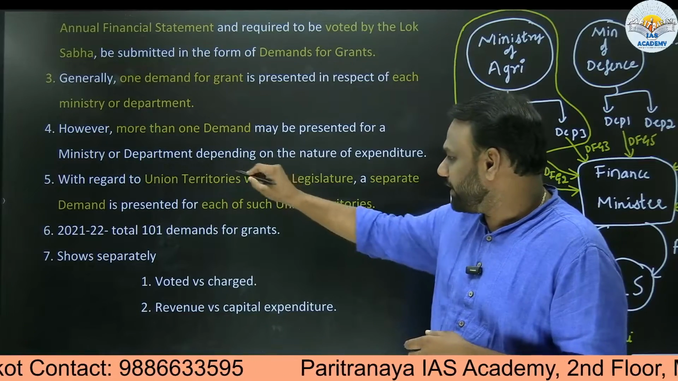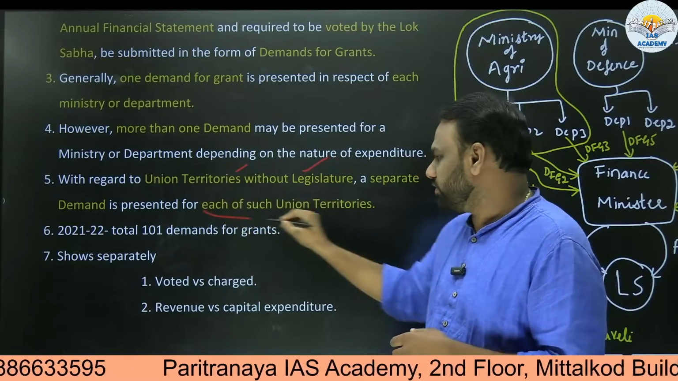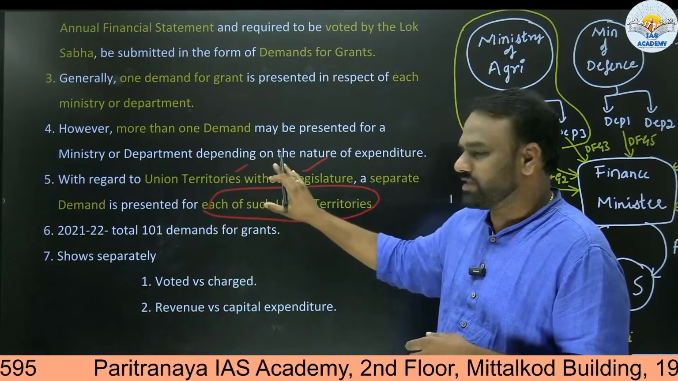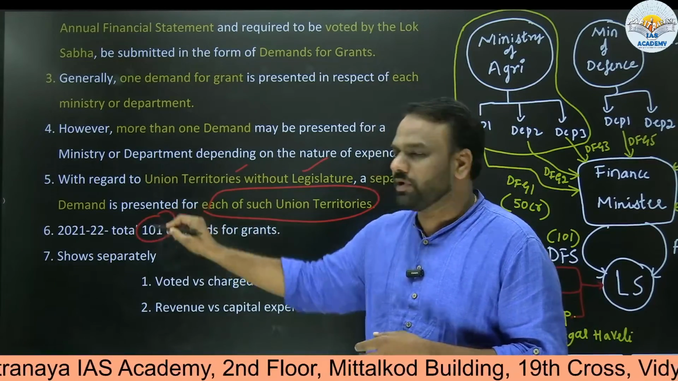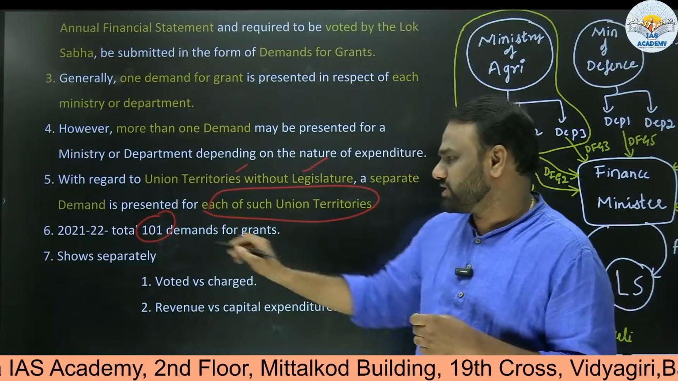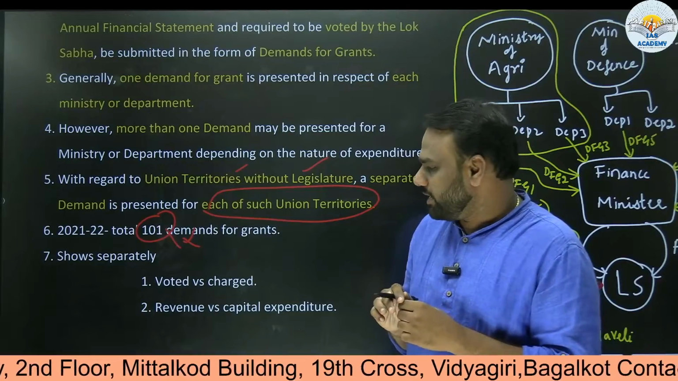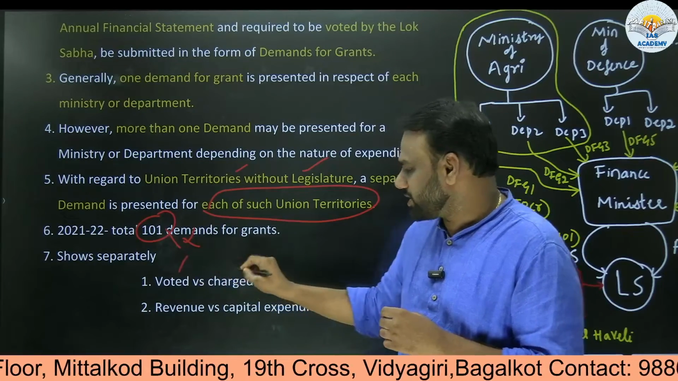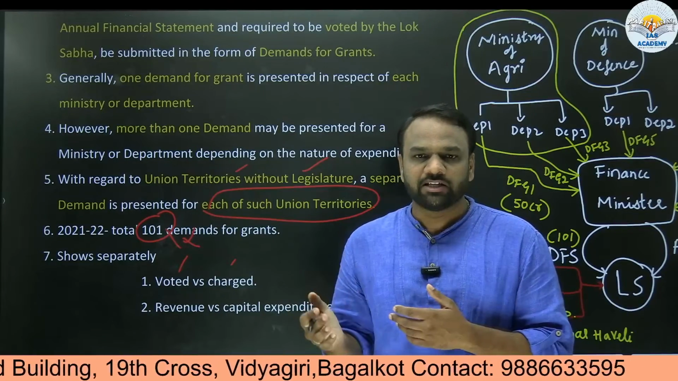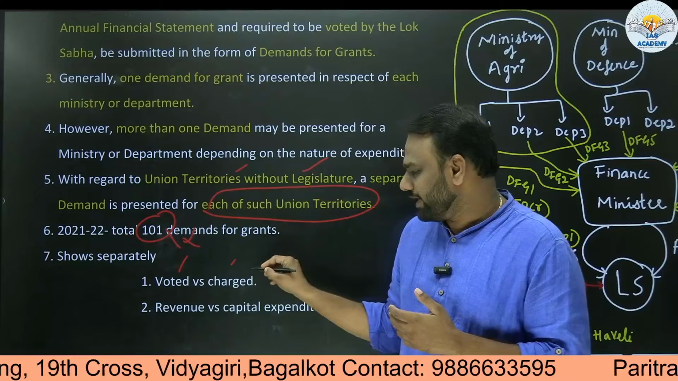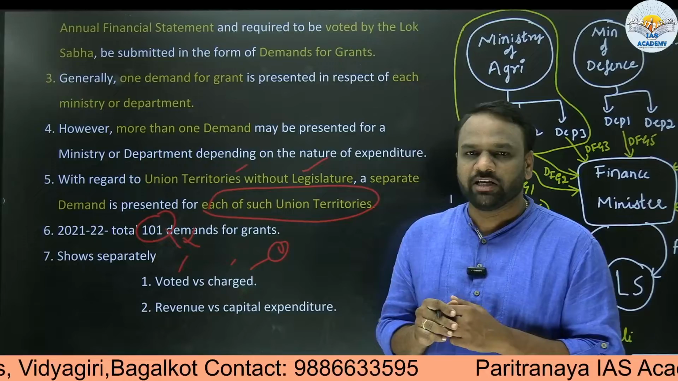We also saw that when it comes to union territories without a legislature, a separate demand is presented for each of such union territories. With respect to this also we discussed. Okay. Next, in 2021-22, as an example I have taken, there were totally 101 demands for grants. This number is not important from the exam point of view. Next, whenever a demand for grant is presented, it shows separately voted and charged expenditure. We have already discussed the difference between voted expenditure and charged expenditure. If at all you are getting confused, then you can revisit that video to understand the difference between charged and voted expenditure.